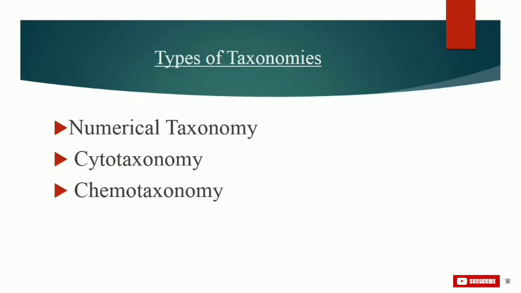For example, the presence of raphides has been found to be common in 35 families of plants. Raphides are needle-shaped crystals of calcium oxalate monohydrate that are found in many plant species. So this was about our taxonomy types.